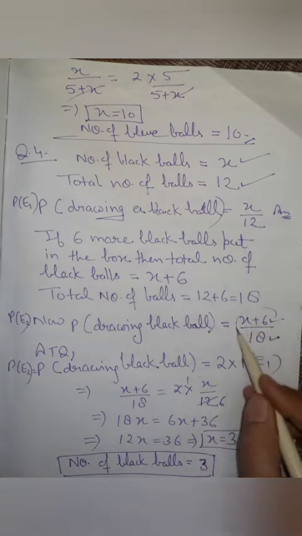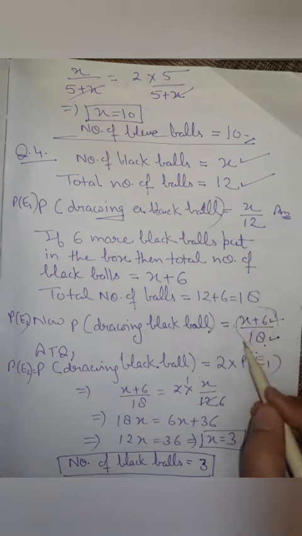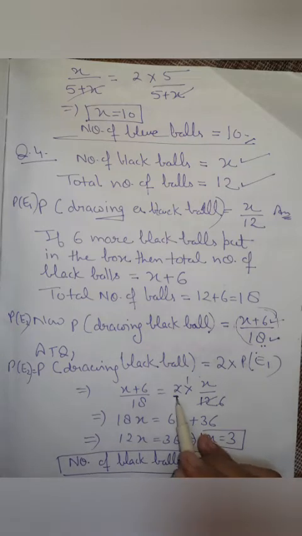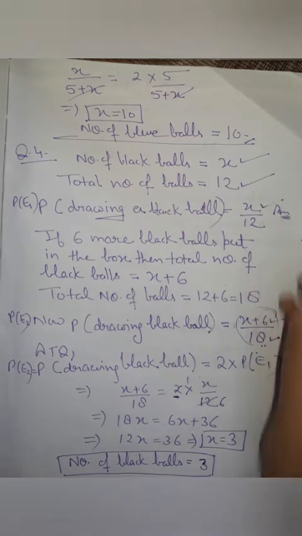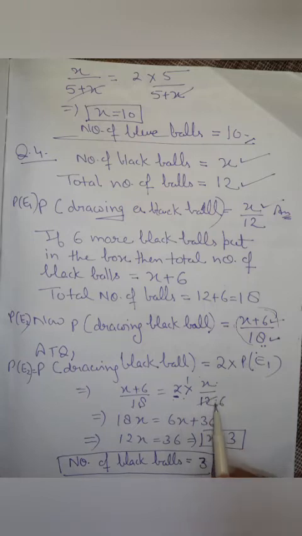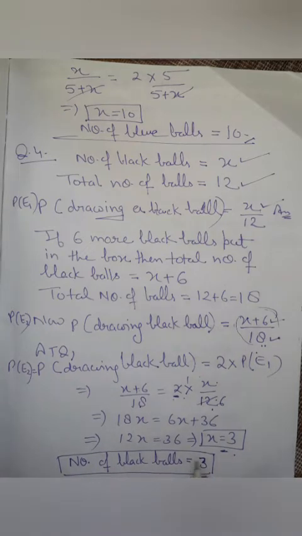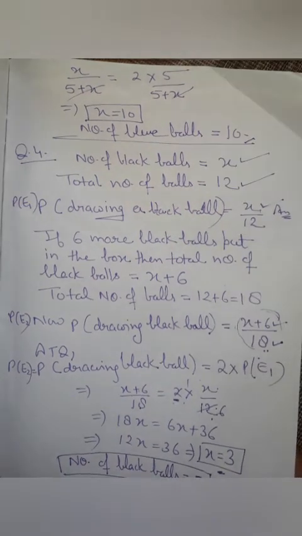It is given that this new probability will be twice the probability of getting a black ball before. So x plus 6 upon 18 will be equal to twice of x upon 12. If we solve it, the value of x is 3. It means number of black balls is 3. That is x, x is denoting number of black balls.